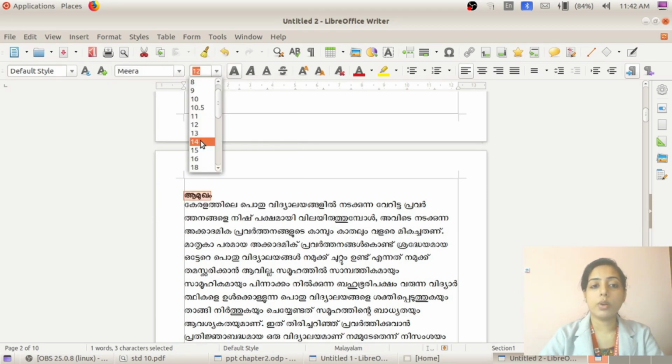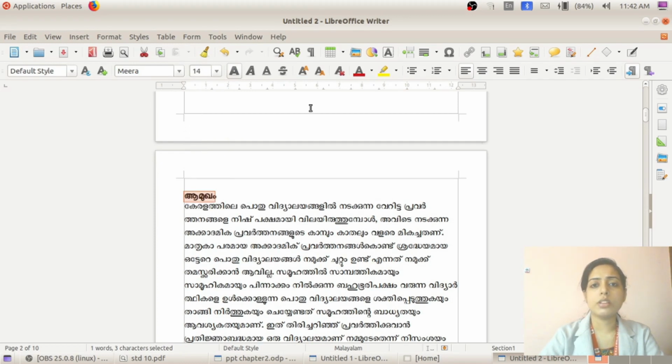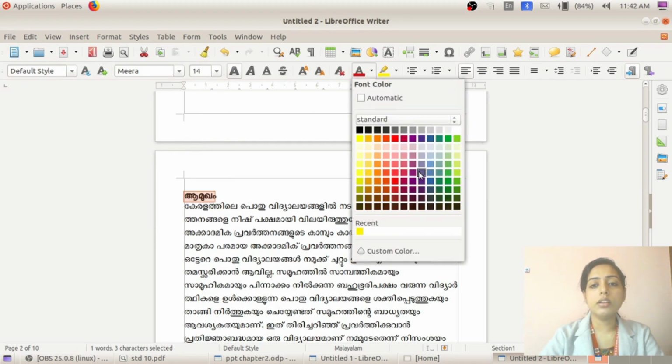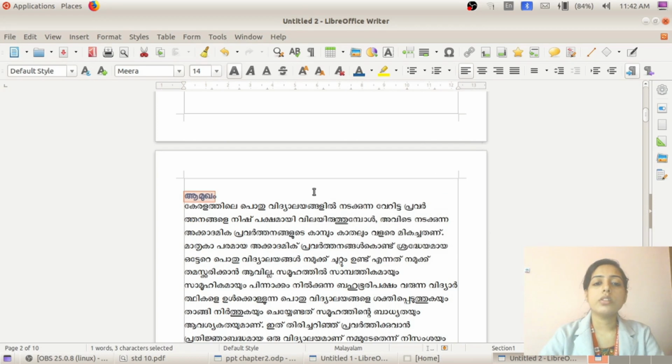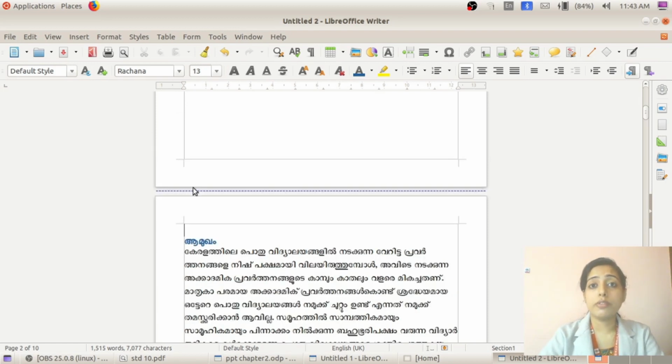Font size 14. You all are familiar with this. And font color blue. Blue. So now you can see the change in that heading, and then we can make use of clone formatting. What is the use of clone formatting? By using clone formatting, we can apply the same formatting technique to other headings.